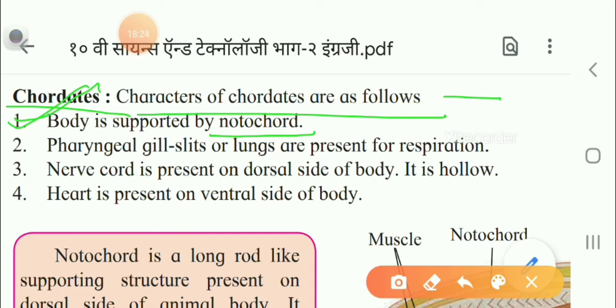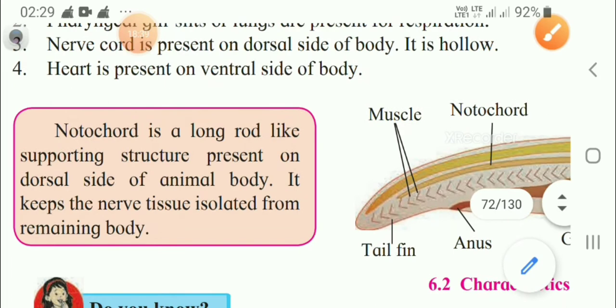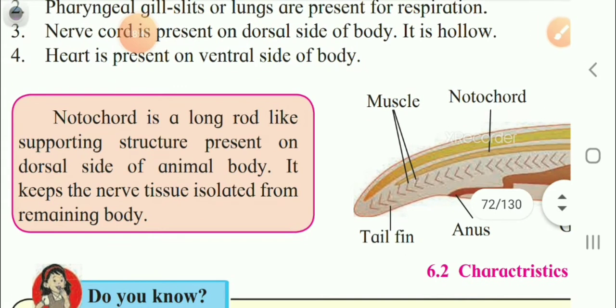So these are the characteristics of the chordates. All these 4 characteristics you have to learn by heart, because these may come in any form. Now let us see here